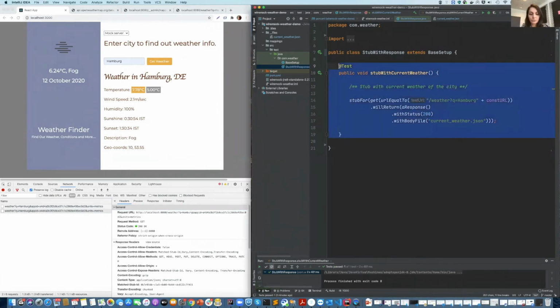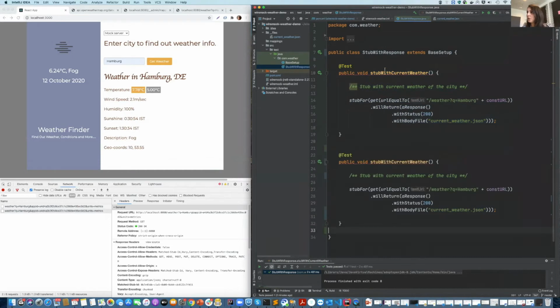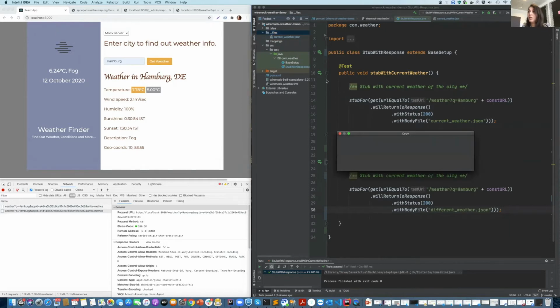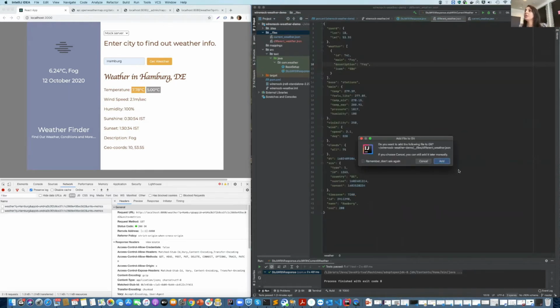I would just copy paste this and say here different weather, and here I would say different weather.json, and I'll copy paste this file and name it as different weather.json.